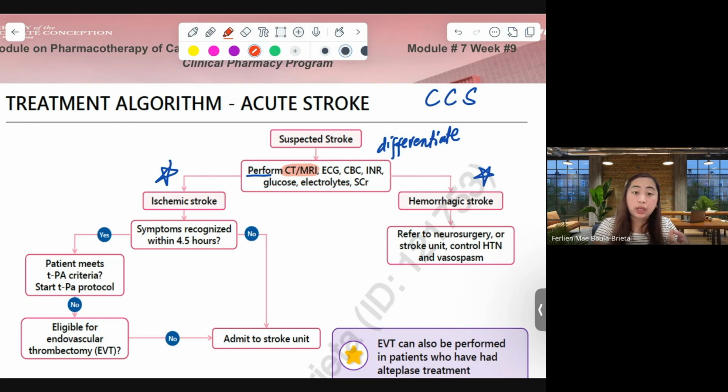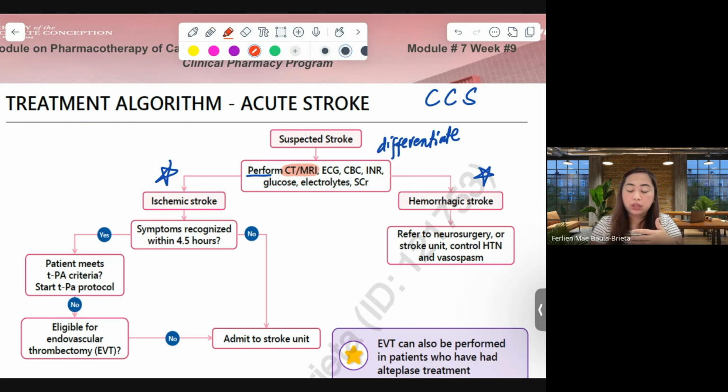Glucose, electrolytes, and also serum creatinine, because we can also detect if it's hemorrhagic stroke brought by the adverse events caused by anticoagulants related to their kidney function, and may result in dosage adjustment as needed.